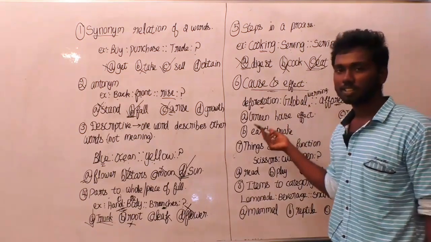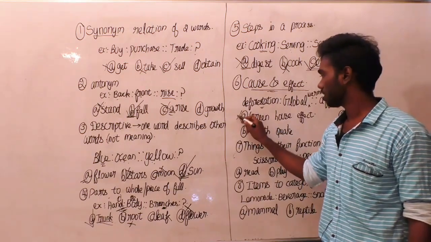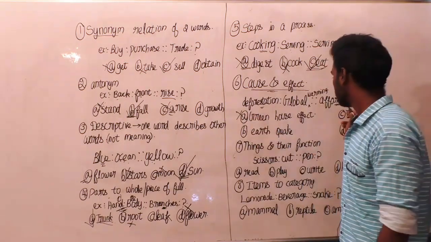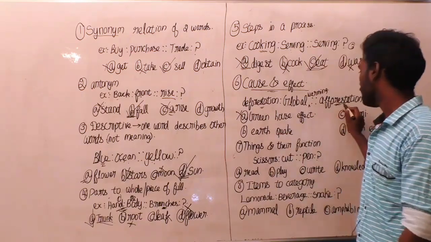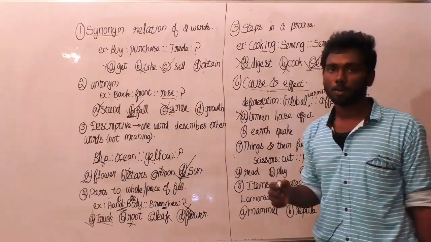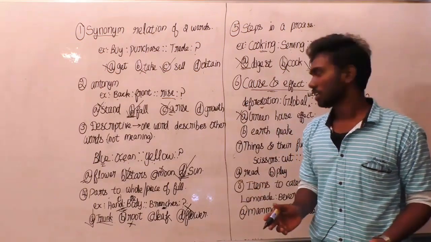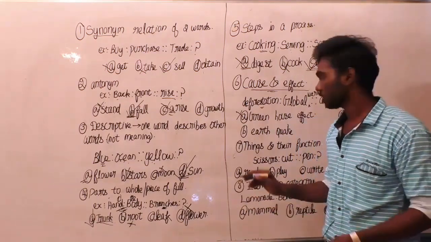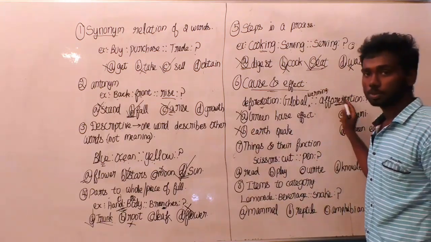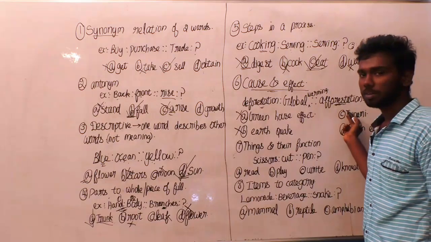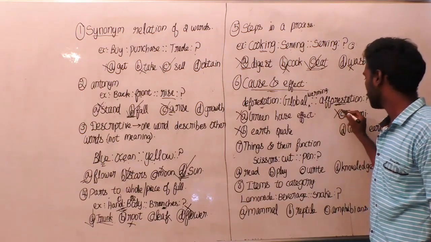Can afforestation cause greenhouse effect? No, there are no chances. Can afforestation cause earthquake? Afforestation means actually planting trees. Can planting more number of trees cause earthquakes? There are definitely no chances for that. So this is a wrong option. The next one is afforestation to tsunami. Can afforestation cause tsunami? No, this will not be the correct answer possibly.